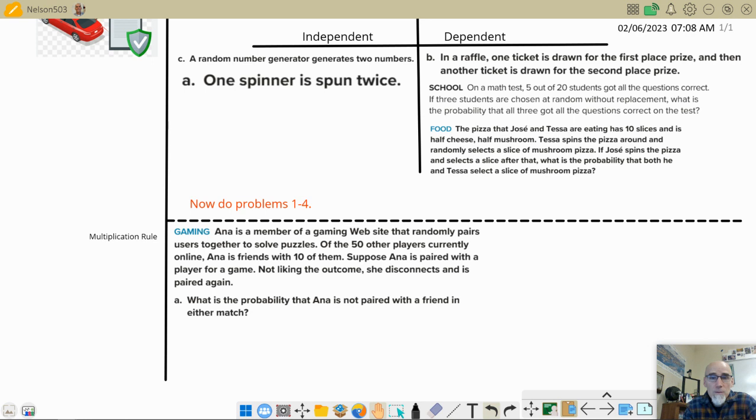I think you sometimes have some partners that you're playing with, right? And you show up, and I don't think it's random who you're paired with, but in this scenario, Anna shows up and she knows 10 people that show up to this game out of the 50. And they want to know, what's the chance that she is not going to be paired with somebody that she knows? And here's the deal.